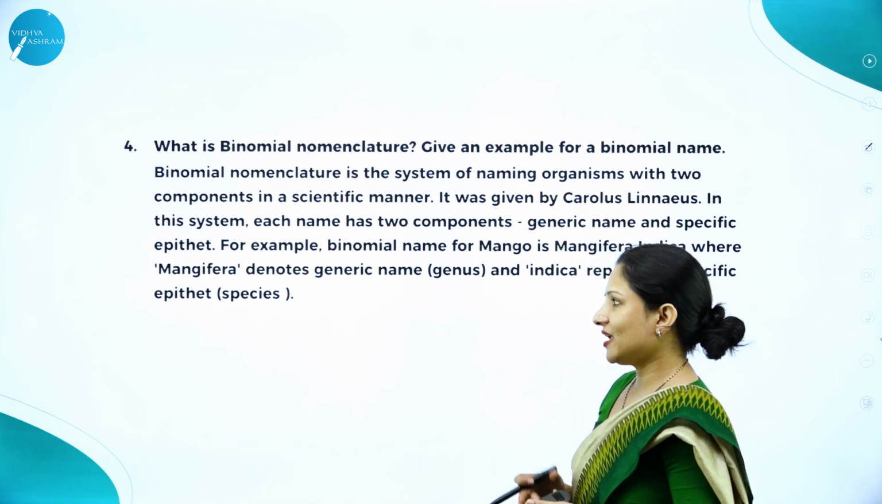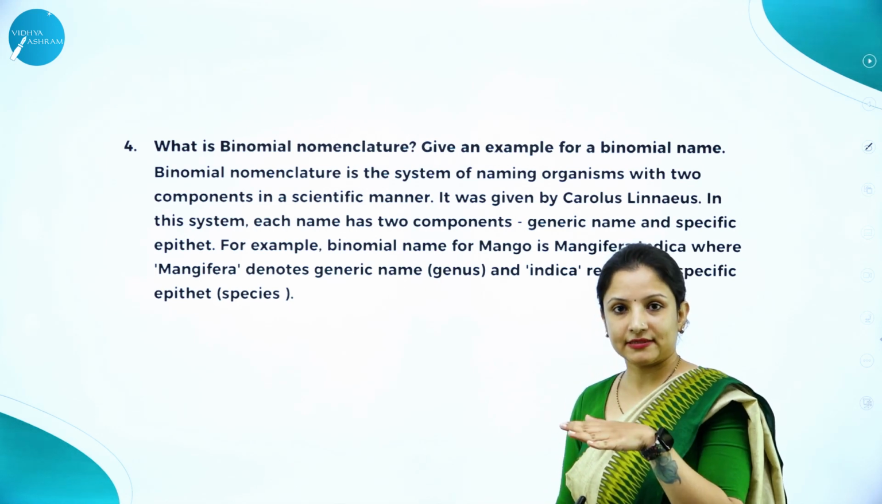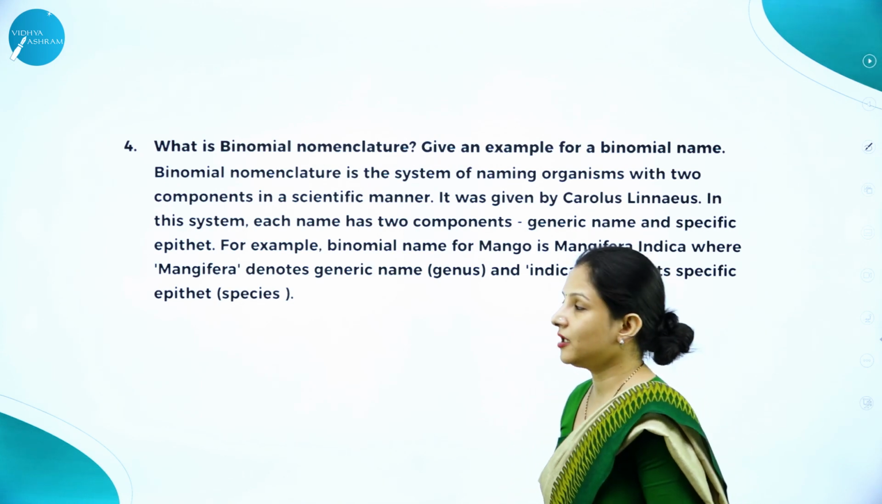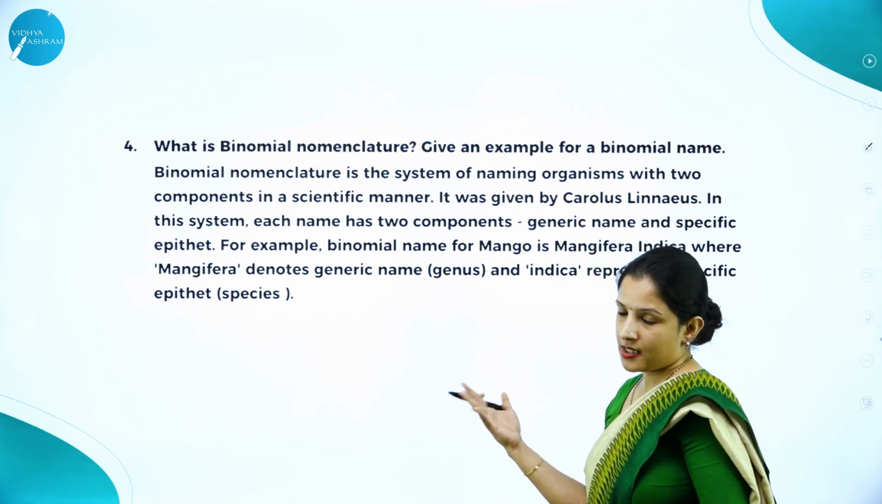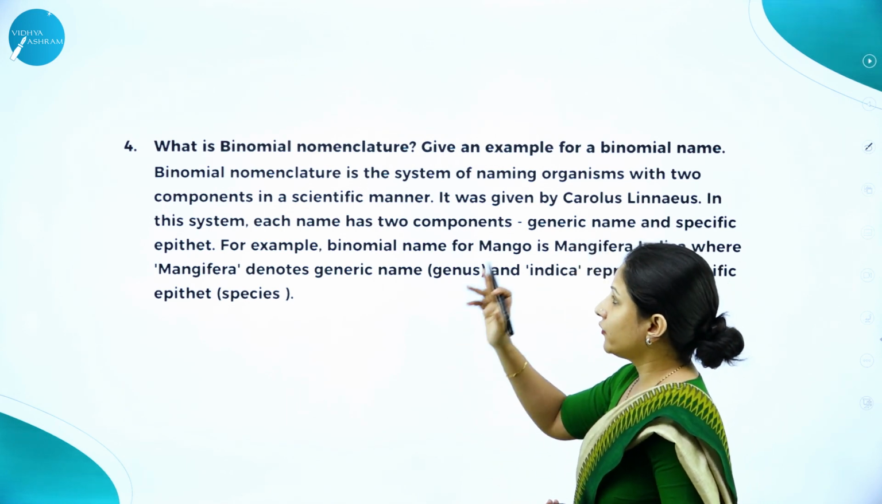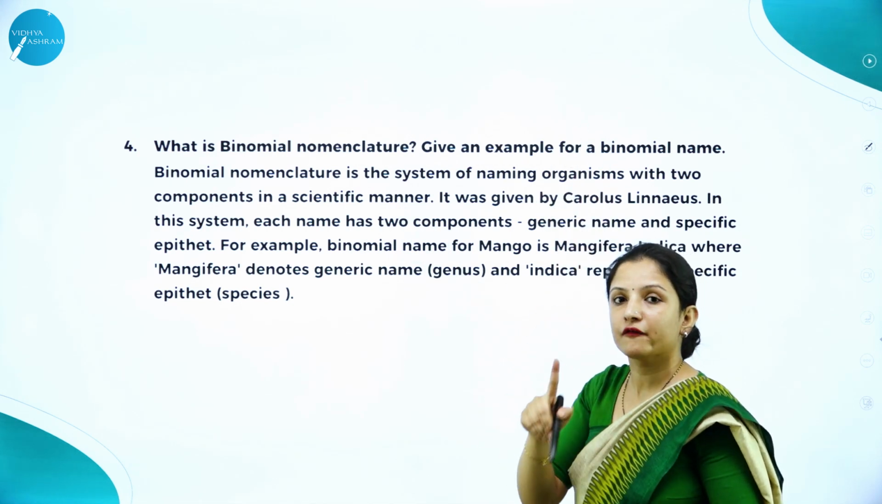As an example, you can take Mangifera indica, Solanum tuberosum, Solanum melongena, anything that is there in the NCERT textbook, you can take it as an example. So don't forget to write an example also, because the marks will be divided like 1 and 1. 1 mark for example, 1 mark for the definition.